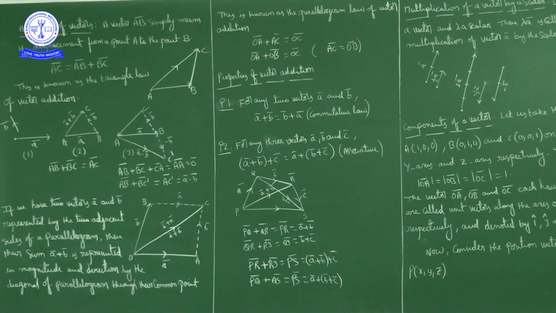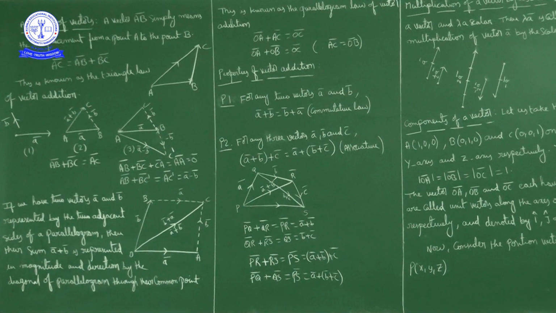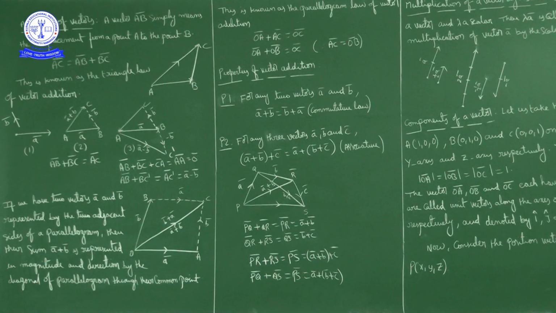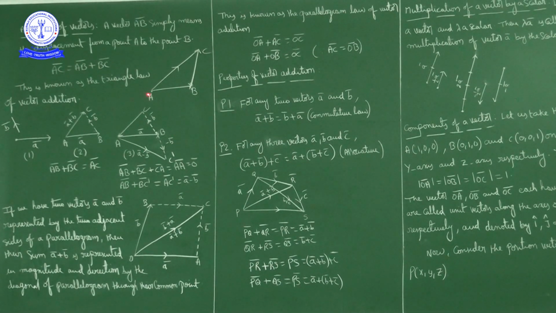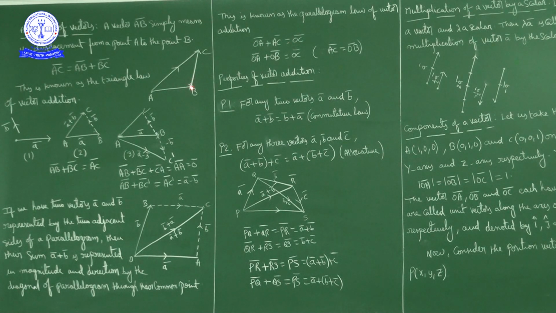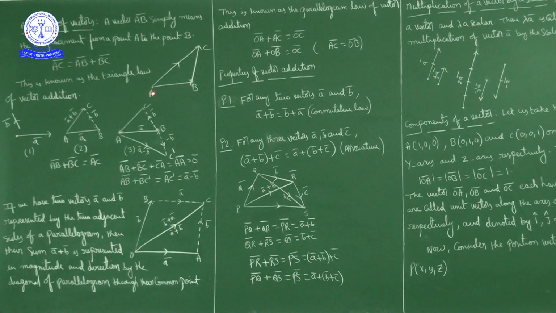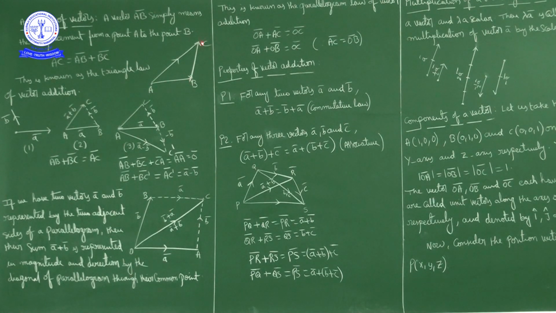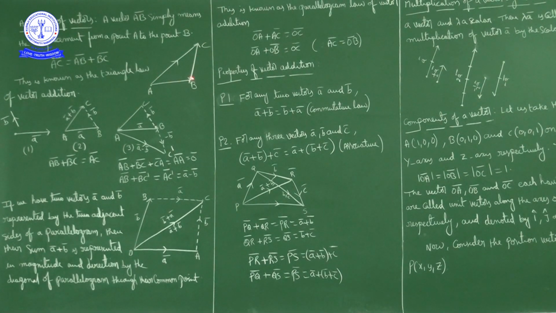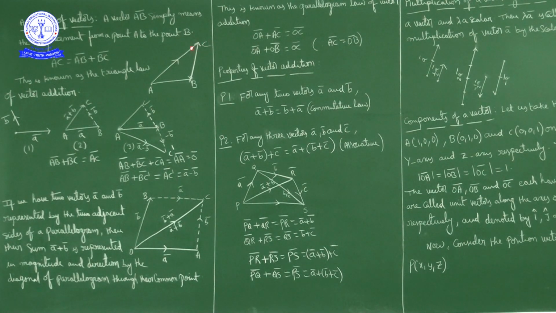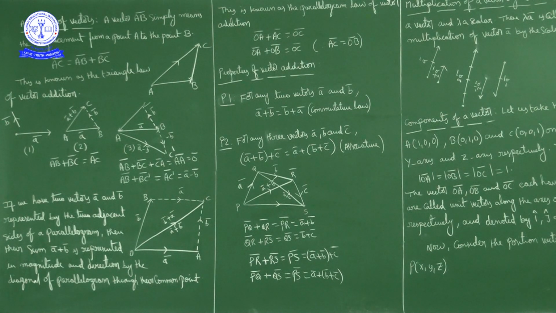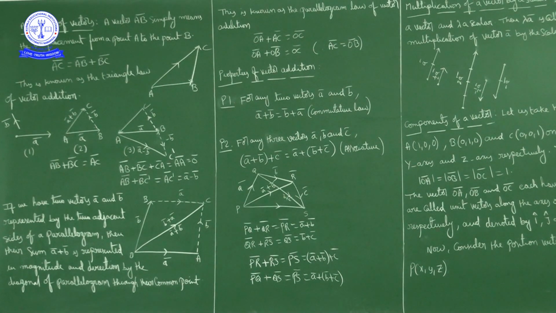This is called triangle of vector addition. Suppose a boy started at point A, he reached point B, and from there he reached point C. So AB bar plus BC bar, net displacement is how much? AC bar. So AC bar is equal to AB bar plus BC bar. This is net displacement, also known as triangle of vector addition.